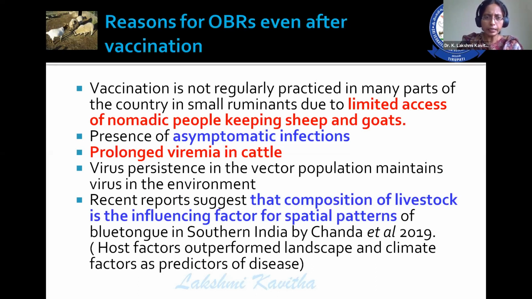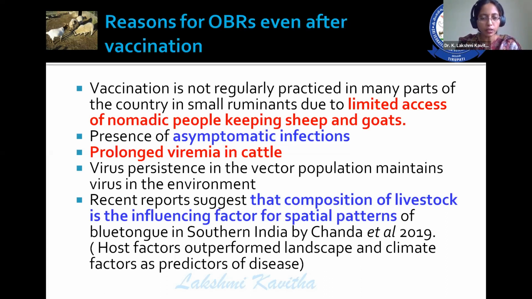So in India, the main problem of concern for vaccination programs itself is limited access to the nomadic people keeping sheep and goat. That is one of the important factors. Then another one is presence of asymptomatic infections, prolonged viremic stage in cattle, not only in cattle but other species, and the virus persistence in vector population, that is maintaining the virus in the environment.